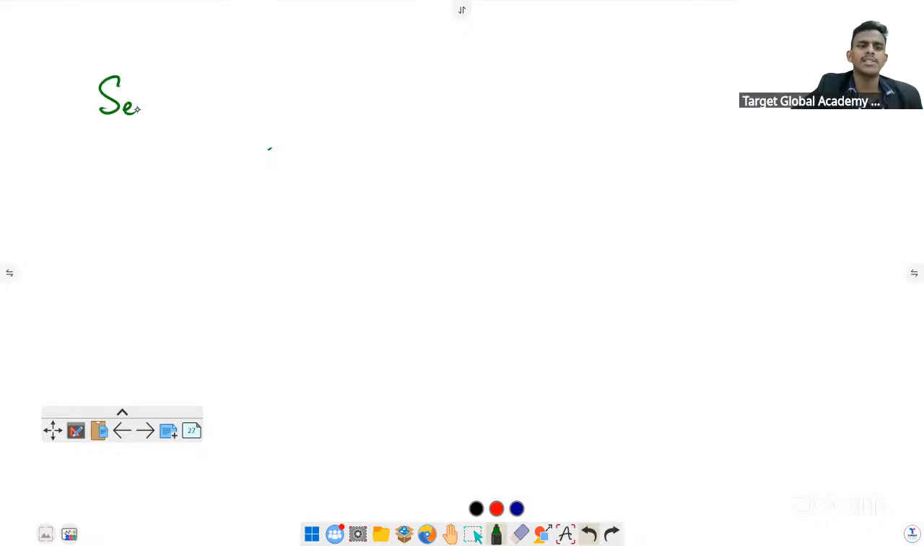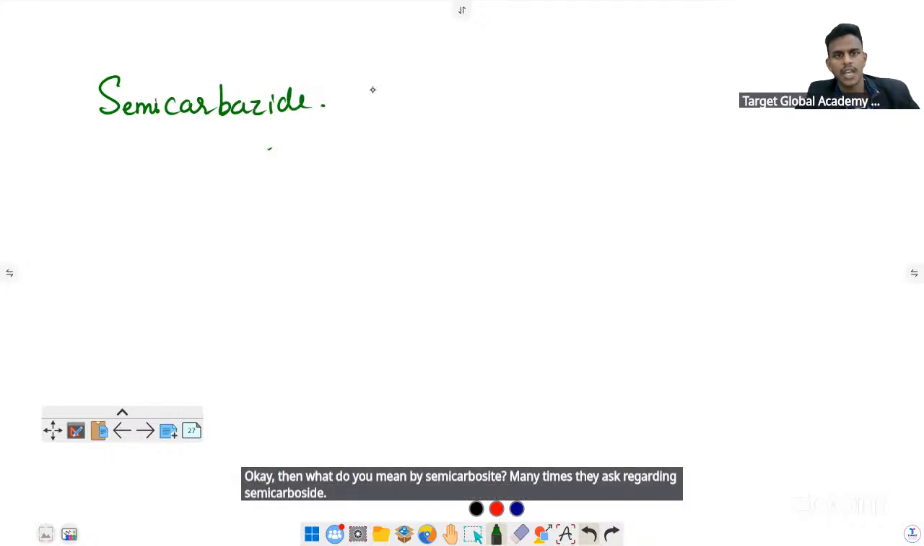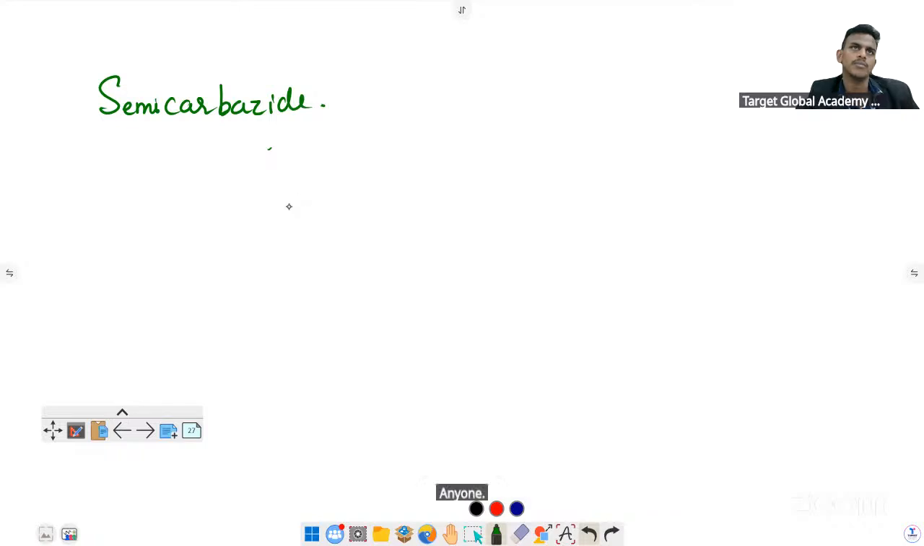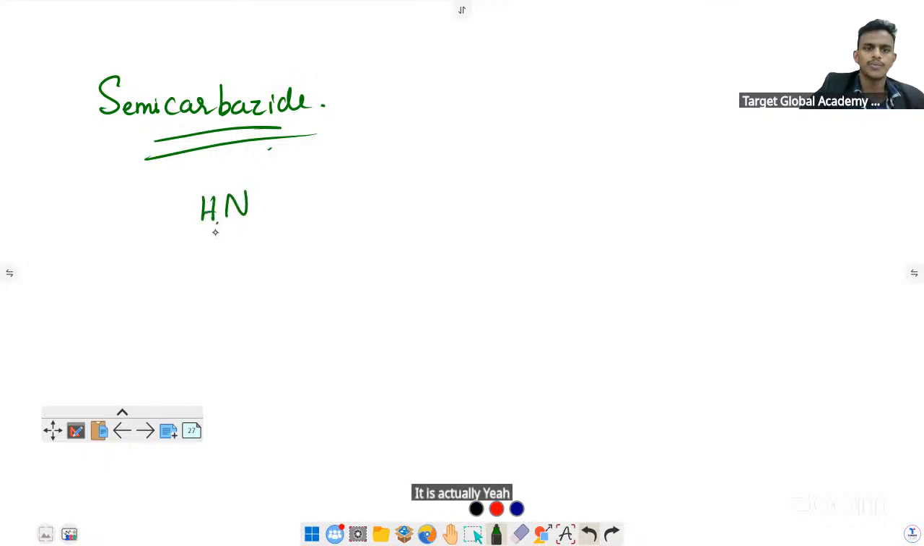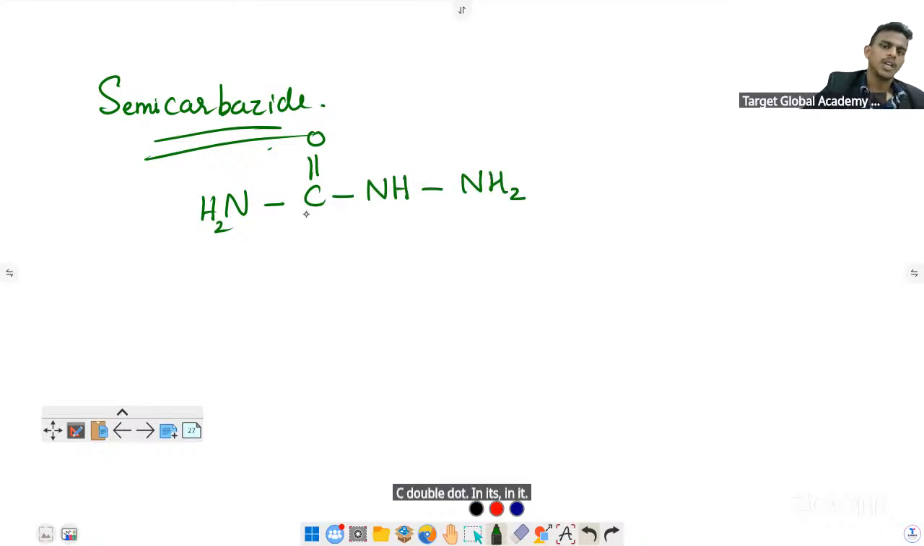Okay, then what do you mean by semi-carbazide? Many times they ask regarding semi-carbazide. Any idea what is semi-carbazide? It is actually NH2, C double bond O, NH, NH2. You can see two NH2 groups, correct?